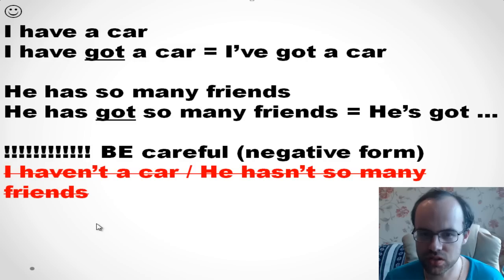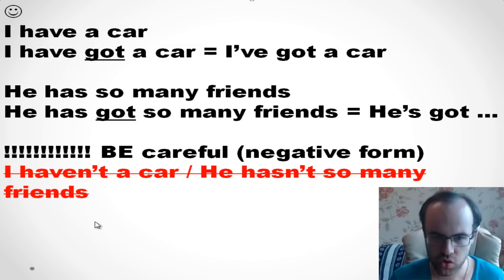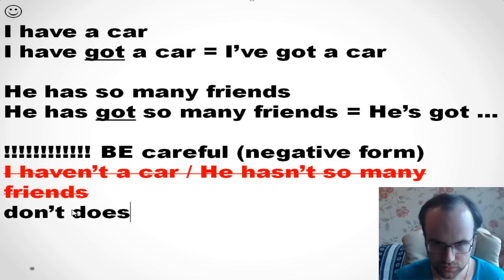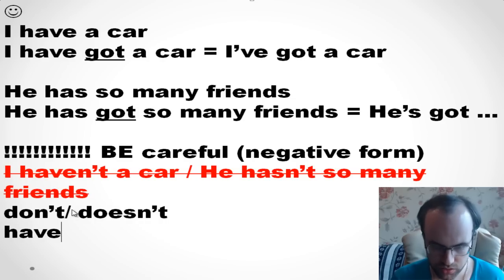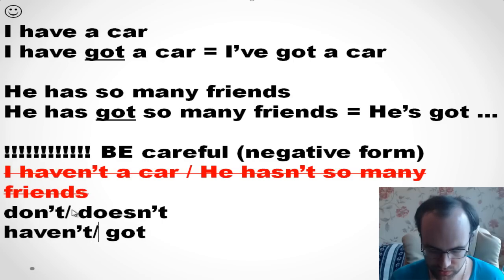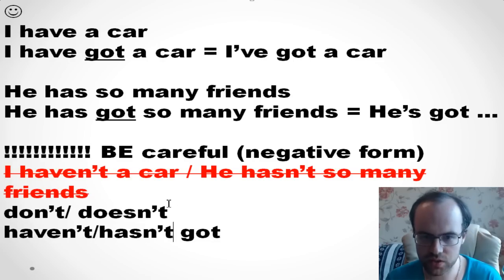Okay, so you see, we need to say it this way. You need to use don't or doesn't, or with the help of got: haven't got or hasn't got. Okay, let me give you an example.